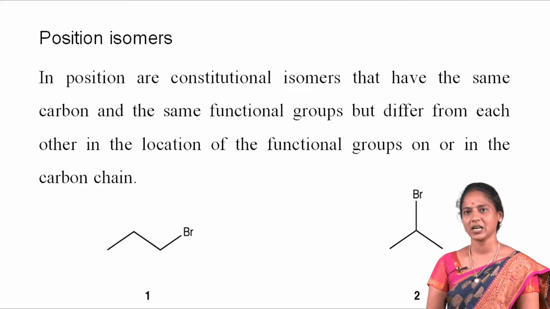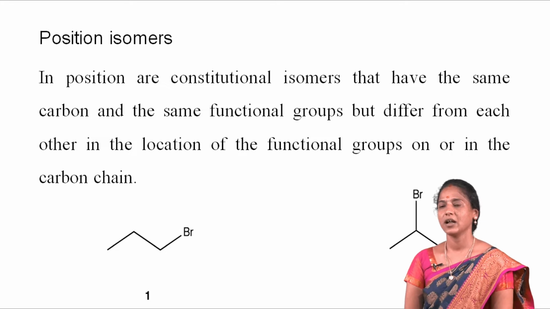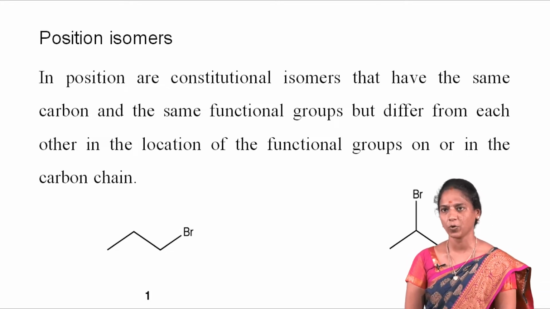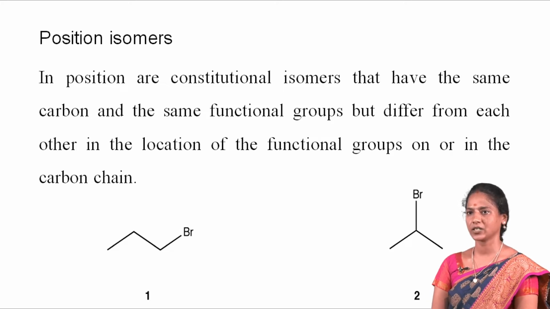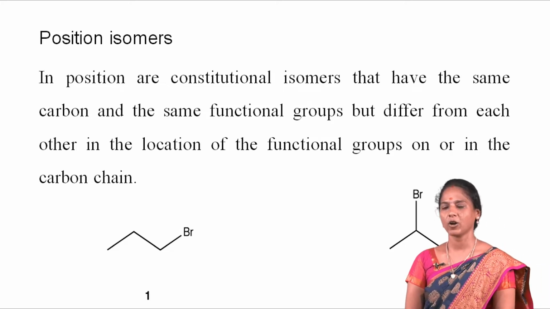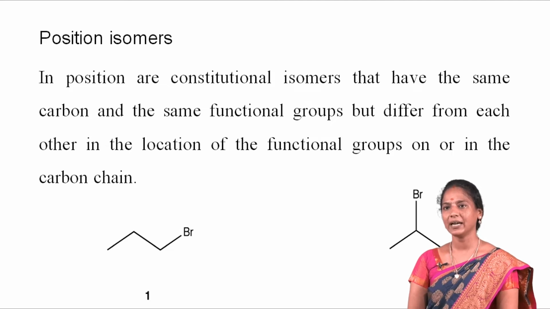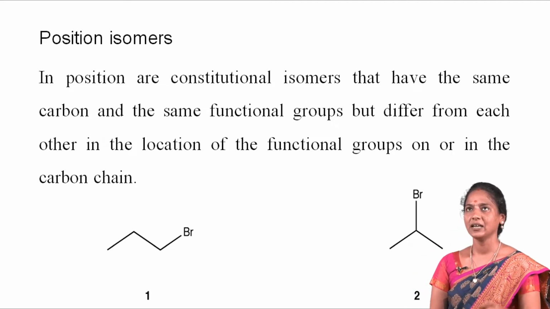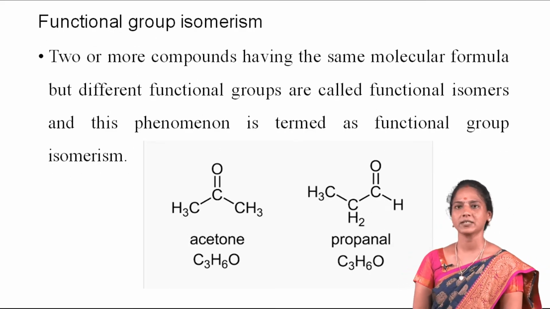Next one, positional isomers. Positional isomers are constitutional isomers that have the same carbon skeleton and the same functional groups but differ from each other in the location of the functional groups on or in the carbon chain. For example, the first one is propyl bromide and the second one is isopropyl bromide. It is an example of constitutional isomerism. Next one, functional group isomerism.